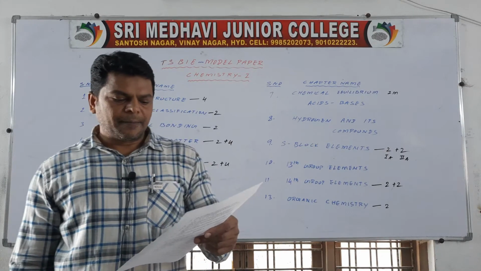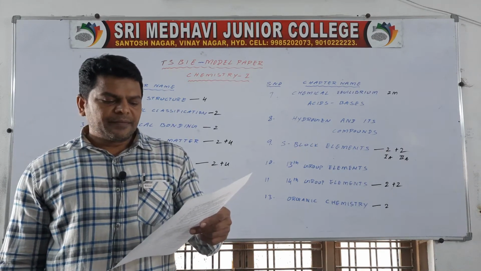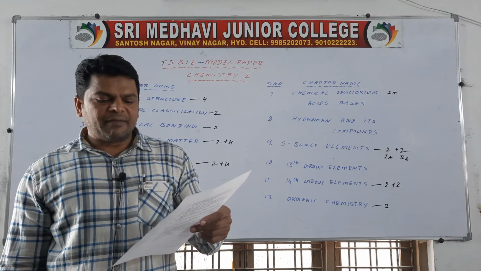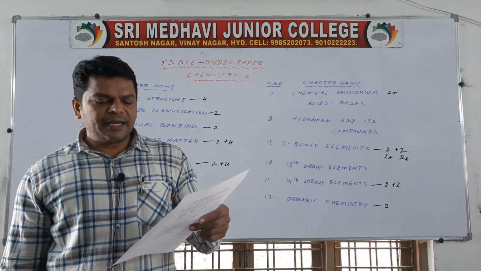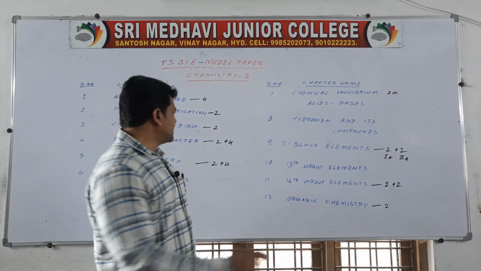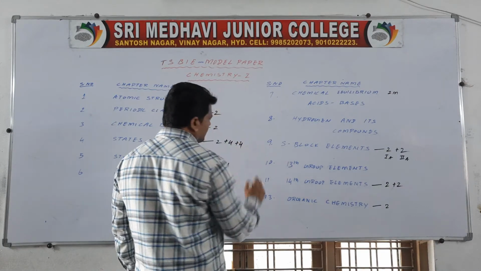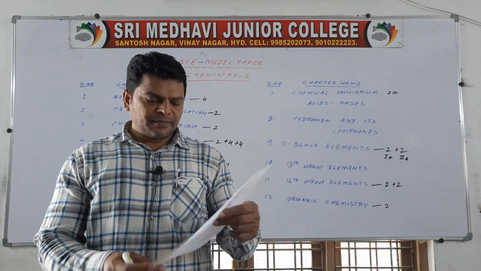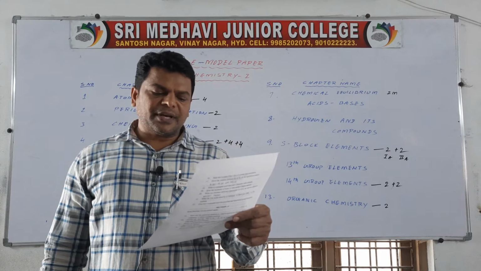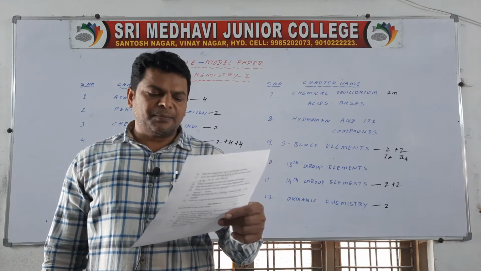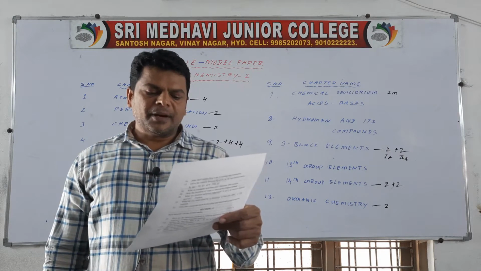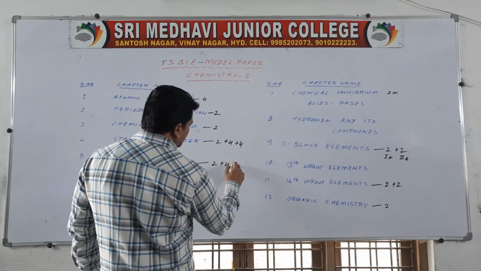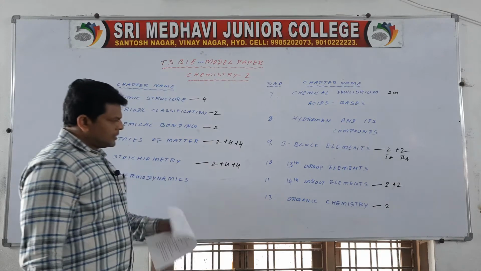Next, state Boyle's law, Charles' law and Avogadro's law and derive the ideal gas equation. It is from states of matter, 4 marks. Next, chemical analysis of a carbon compound gave the following percentage composition by weight. This is from stoichiometry, which means 10 marks.